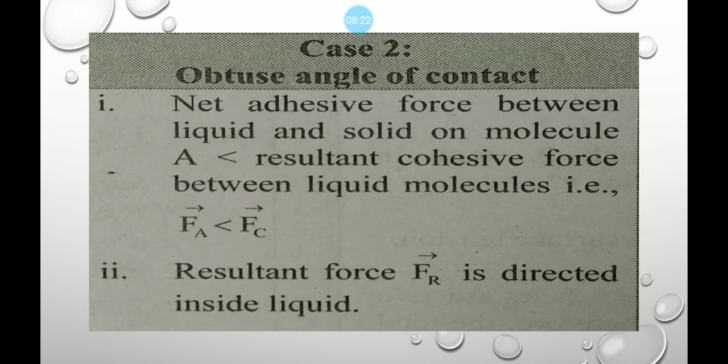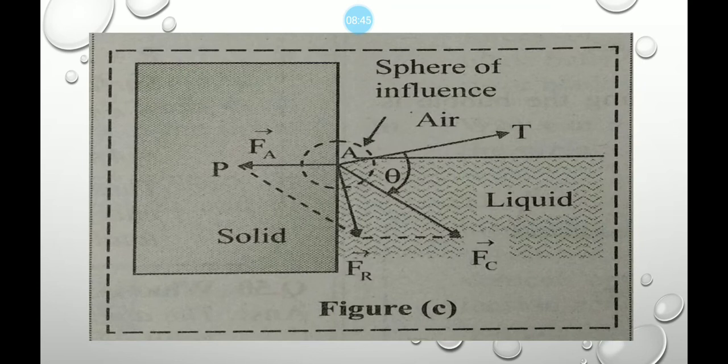Then the second case we have discussed here is obtuse angle of contact. Net adhesive force between liquid and solid on molecule A is less than resultant cohesive force between liquid molecules, that is Fa is less than Fc. Resultant force Fr is directed inside the liquid.